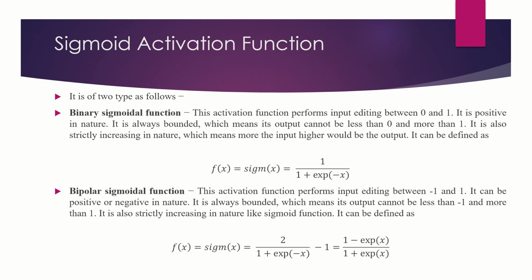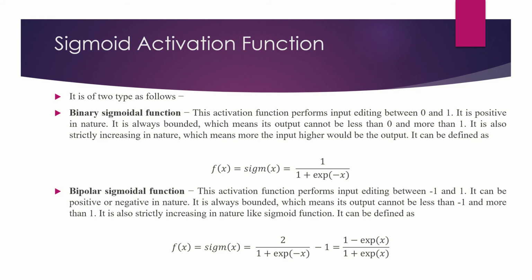So what is binary? Binary means either 0 or 1, as we have studied before in digital electronics. Here the activation function is either 0 or 1. It is positive in nature and bounded, so the value will not be less than 0 or more than 1.